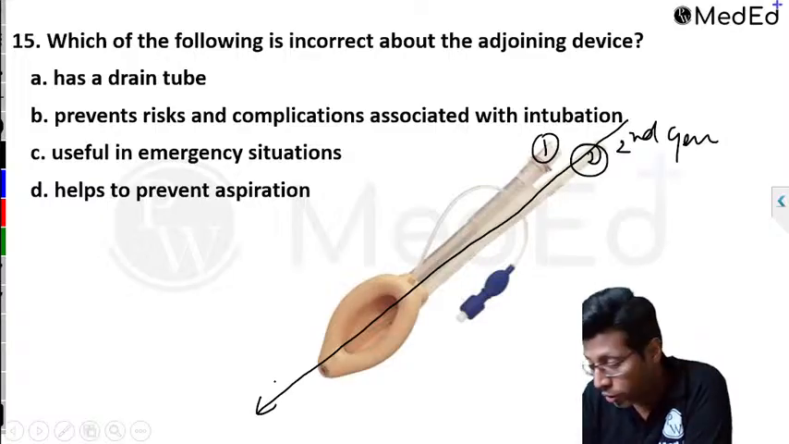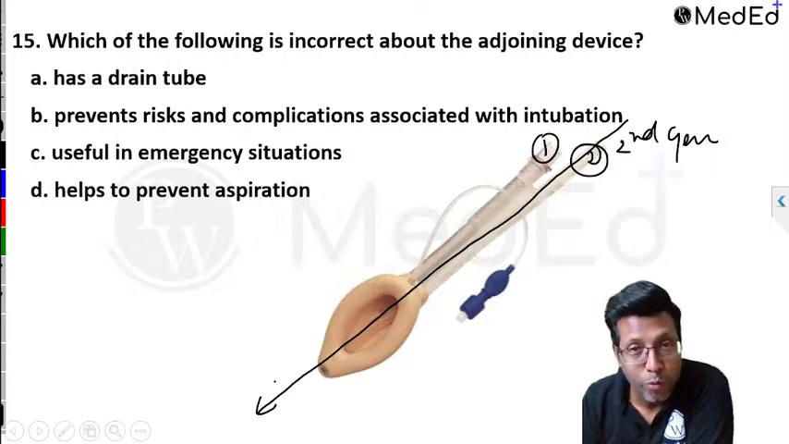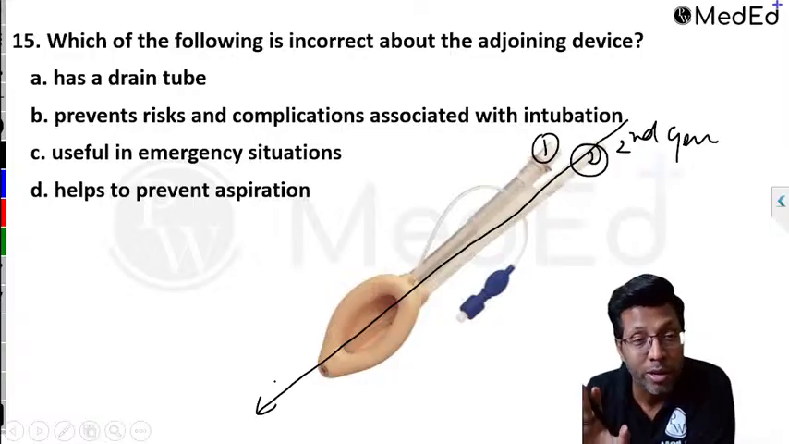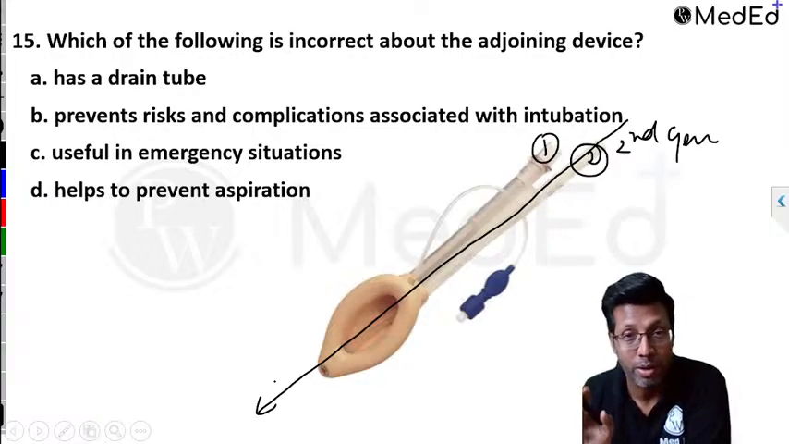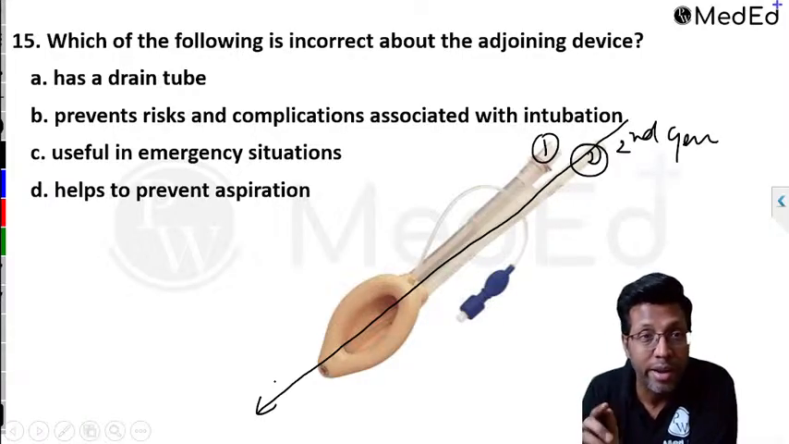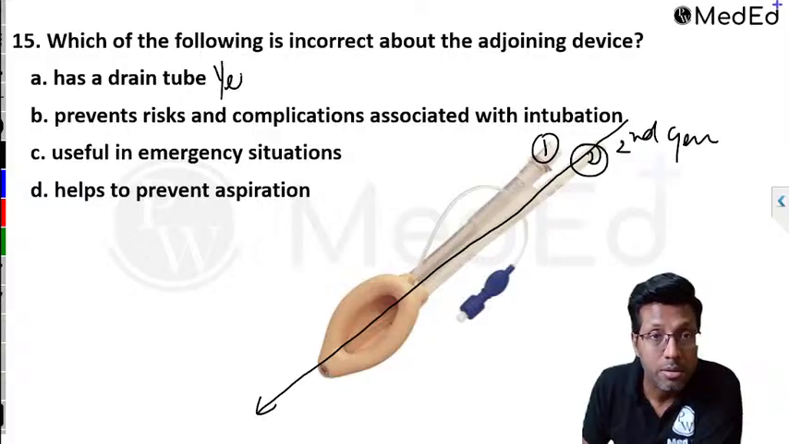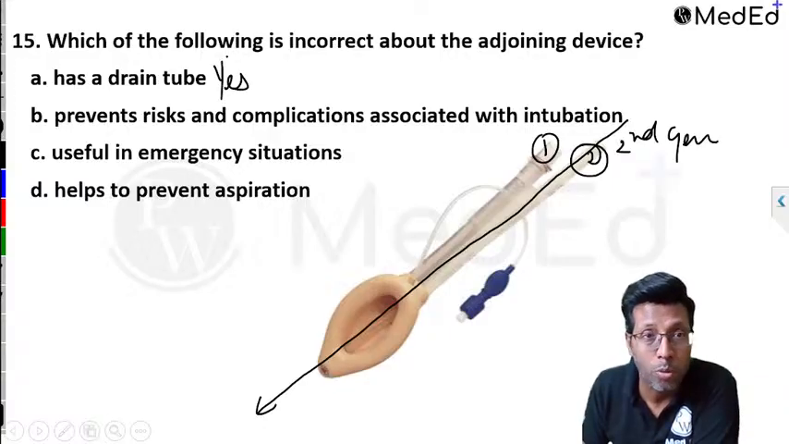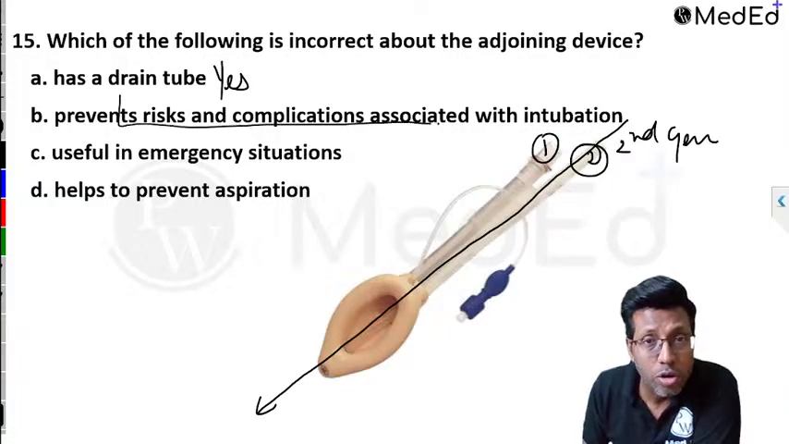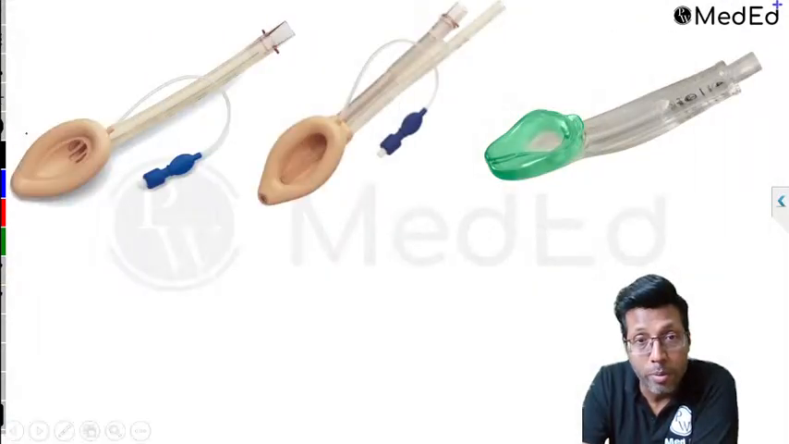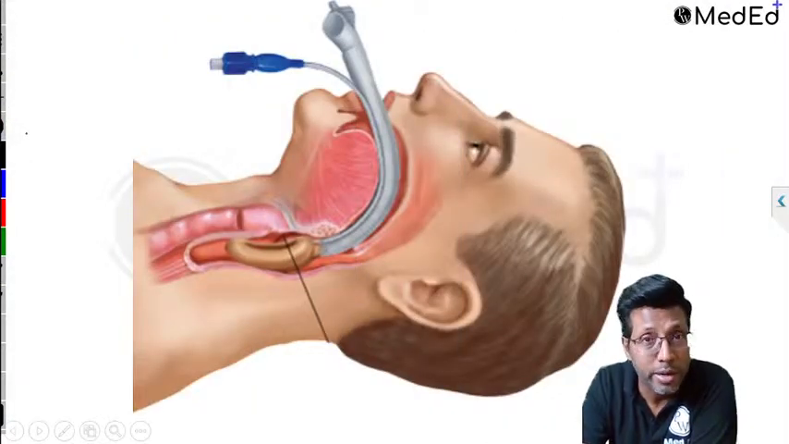Okay, I know why all of you have got confused. I'm telling you why you were not supposed to get confused over it. So therefore, does it have a drain tube? Yes. Correct. It has a drain tube. That is a correct point. Does it prevent the risk of complications associated with intubation? Yes. That's also correct. Am I right? So point number one, yes. Point number B, yes. It looks like intubation, right? It is almost like intubation, right?